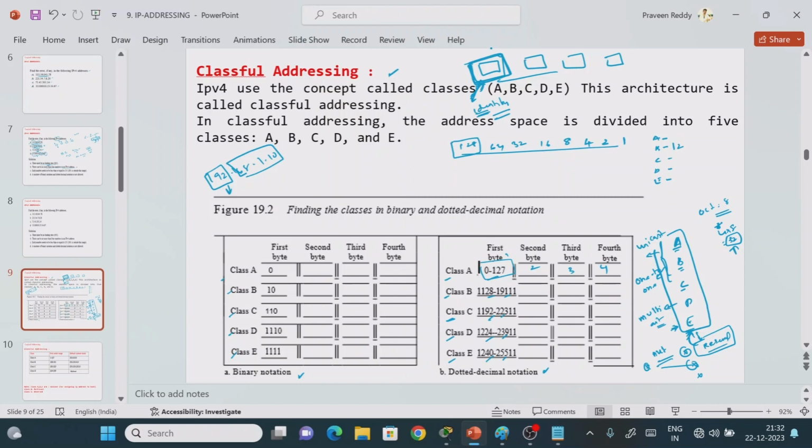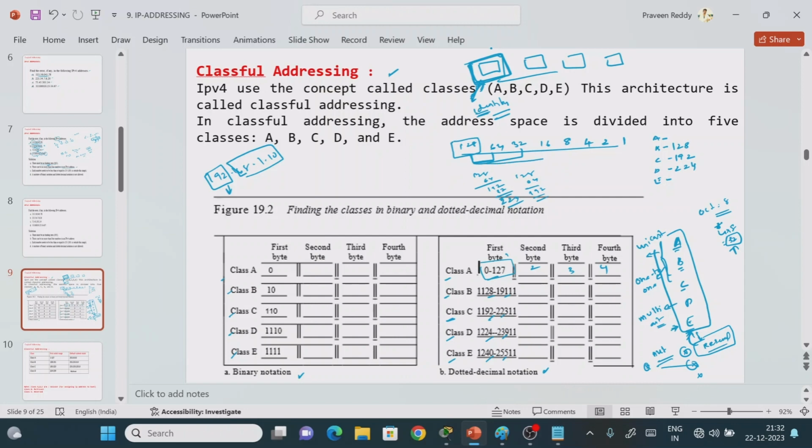You just write here 128. Next we add the 128 plus 64. What is the value? 128 plus 64 is nothing but 192, right? Just write it here. Next, this time we have added 2 things, right? Next you add the 3. 128 plus 64 is nothing but 192 plus 32, right? So what is the value? 224, right? Just write the 224 here.